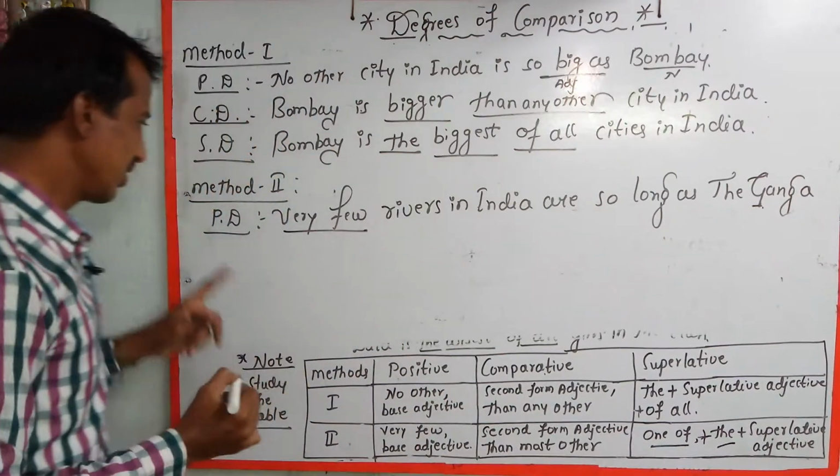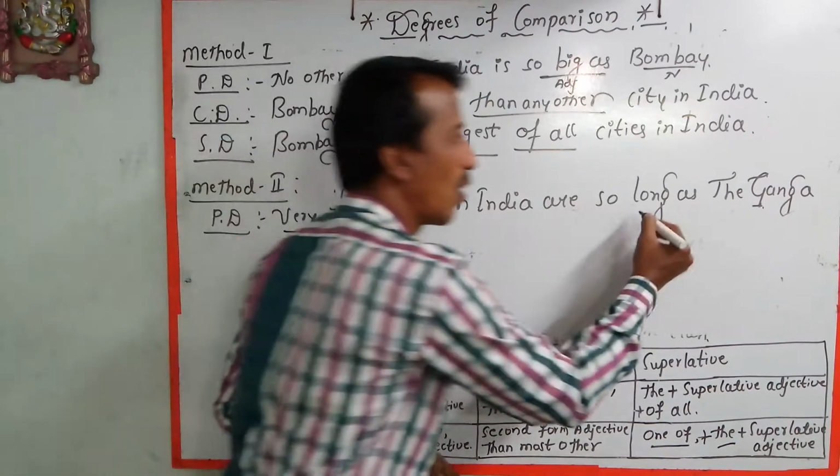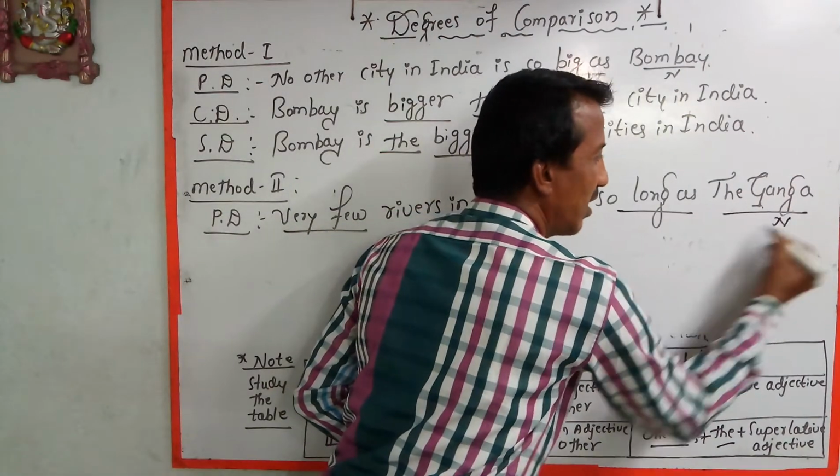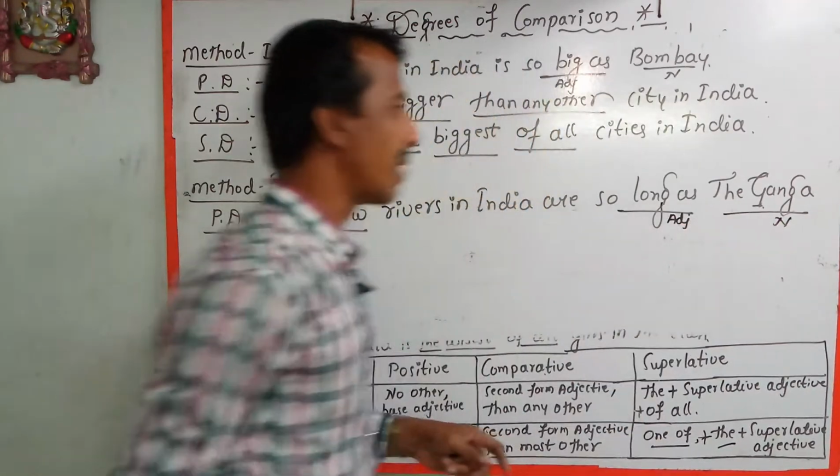Very few rivers in India are so long as the Ganga. The Ganga is the noun. Long, longer, longest. Here the adjective is long, and this one we should mark.